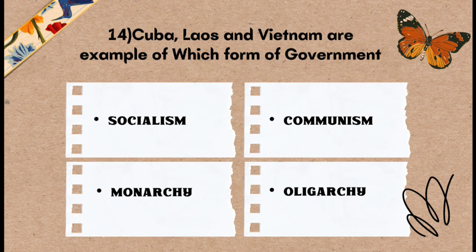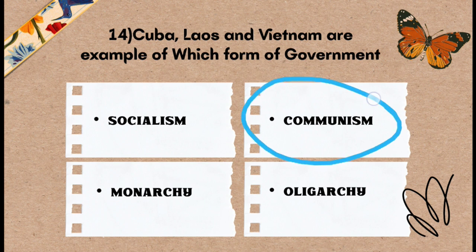Okay, question number 14: Cuba, Laos, and Vietnam are examples of which form of government? And the options are socialism, communism, monarchy, and oligarchy. And the correct answer for question number 14 is that Cuba, Laos, and Vietnam are a communist form of government.